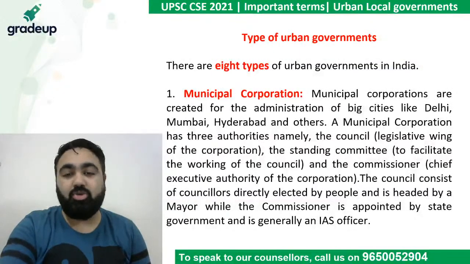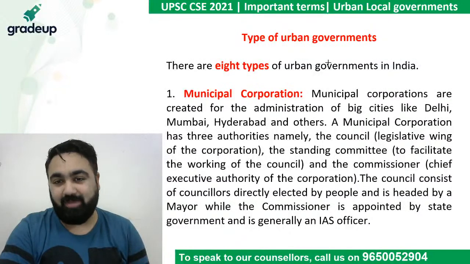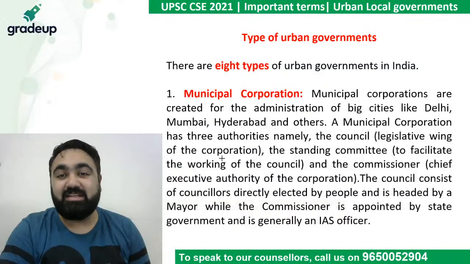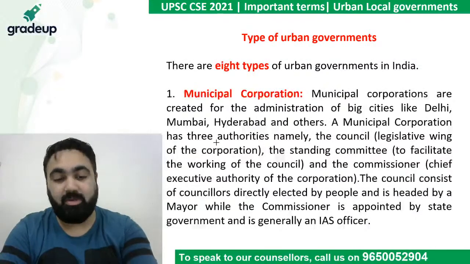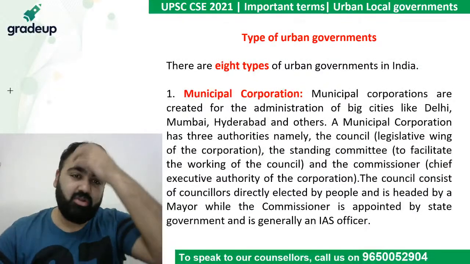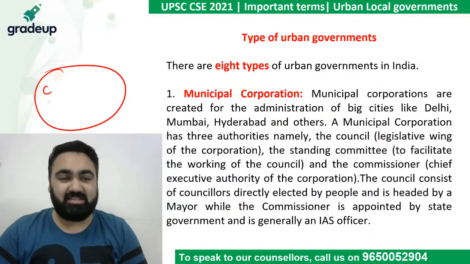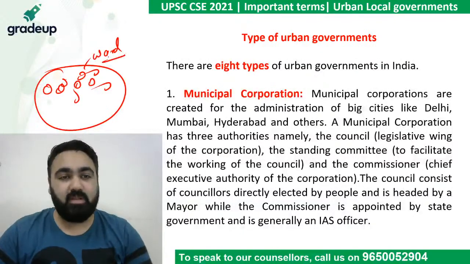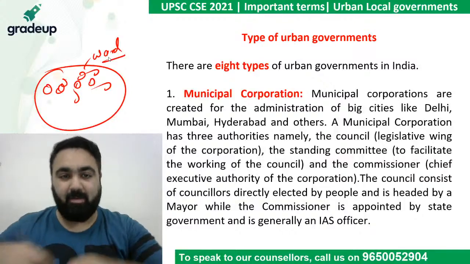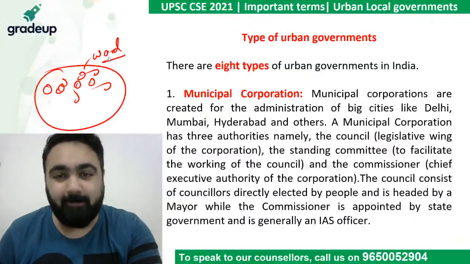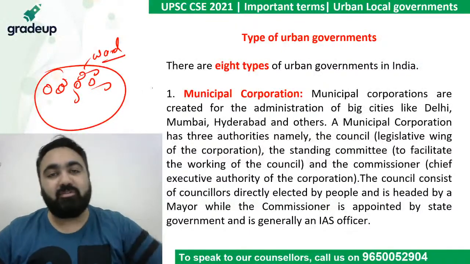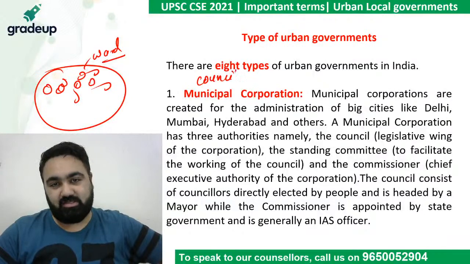Now, in order to have a municipal corporation, in order to have a municipality, the entire urban area or the entire city, as you call it, is divided into smaller parts, and these smaller parts are called the wards. W-A-R-D-S. Let me try and explain it to you. So, let's say this is a city divided into smaller parts, each part is called a ward. In every ward, the elections are held. People above 18 years of age have the right to vote, and the winners in the election become members of the municipality. The members of the municipality are usually called the councillors.